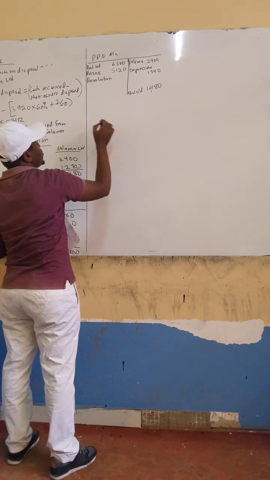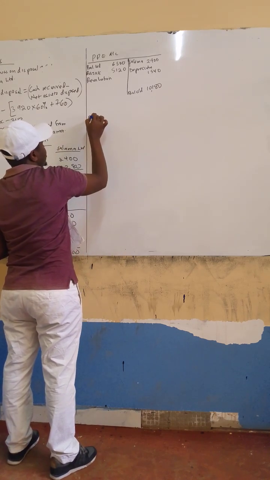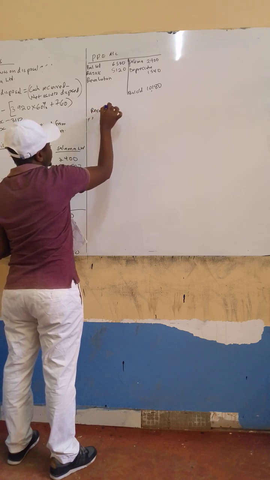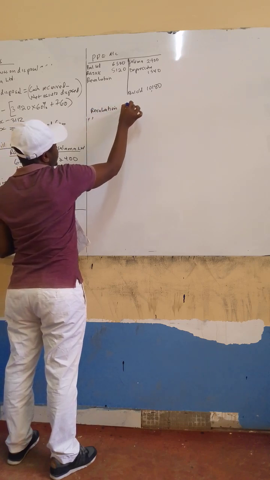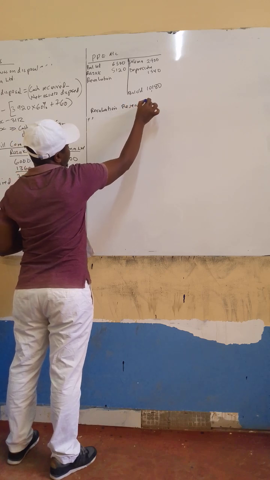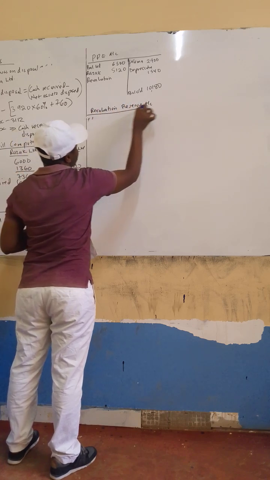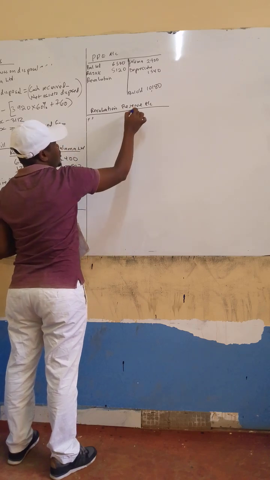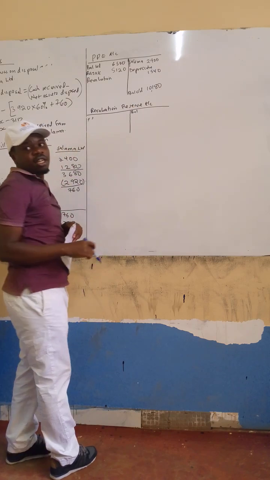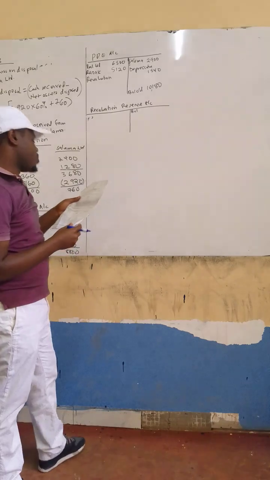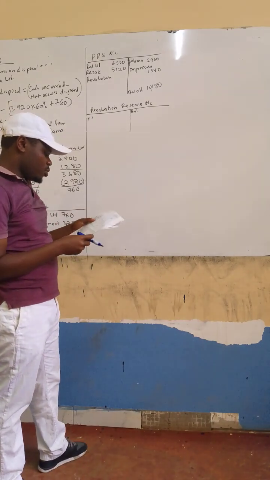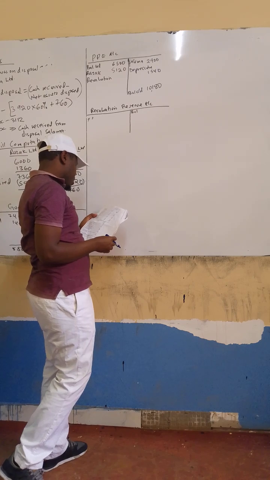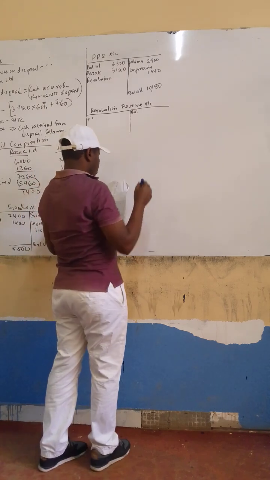Again, as we do that, we can also run the revaluation reserve account. Of course, revaluation reserve is equity. I know that equities have credit balance brought down. So if you come back to your PPE, you find that the revaluation reserve balance brought down was 2,100.